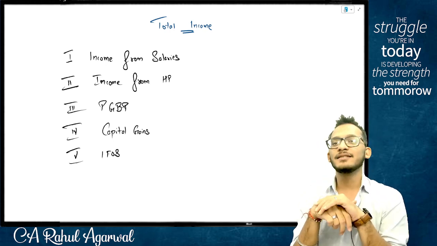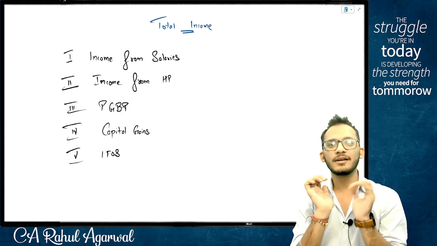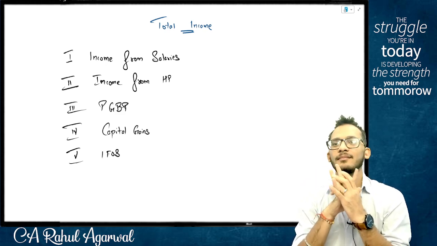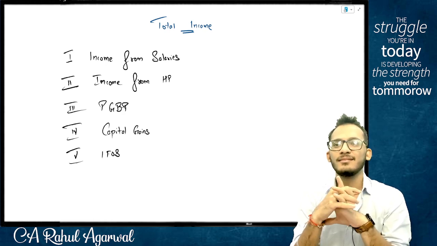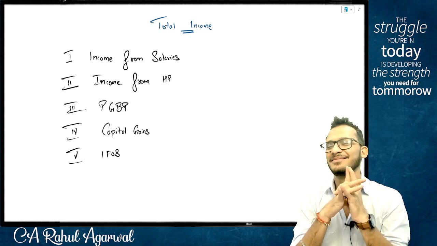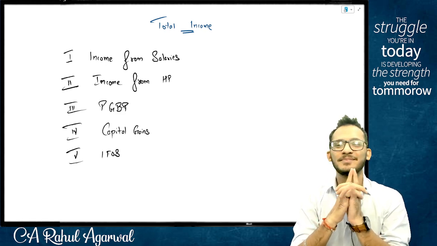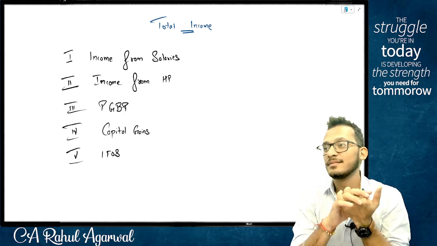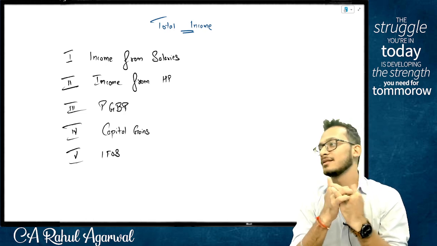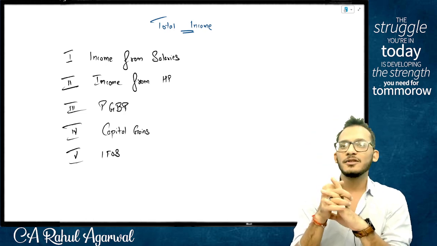Dividend received by a share broker from assets held as stock in trade. Capital gains, where did that come from? IFOS.